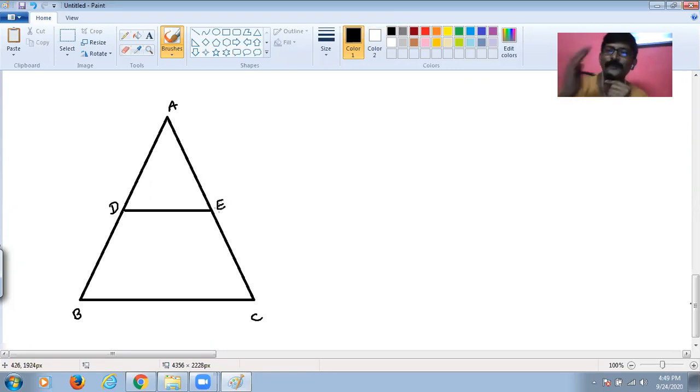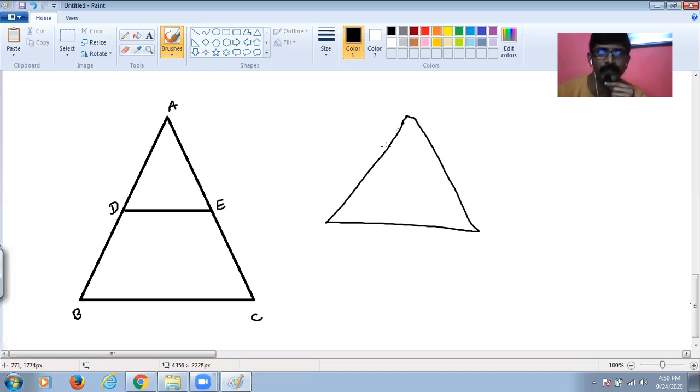So let me tell you students, good news is there is nothing called a first side, there is nothing called a second side, and there is nothing called a third side. So we just imagine this as the first side, this as the second side, or this as the second side, and this would be the remaining side. Please understand that. So it can be that we have a triangle like this, and this would be considered as the first side. So the line segment passing through the midpoint of the first side is parallel to the second side. So we consider that this is the second side. And then in that case, it bisects the third side. I hope everyone's doubt has been cleared by now, isn't it? So in that case, this would be considered as the third side.